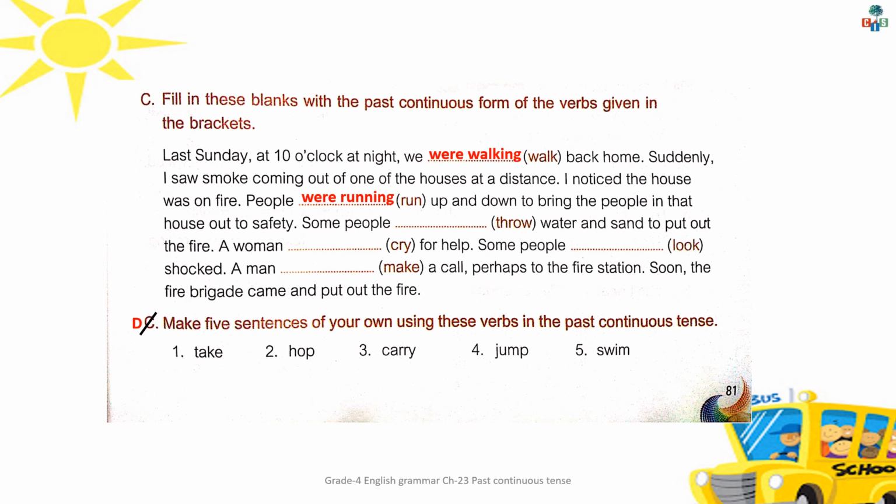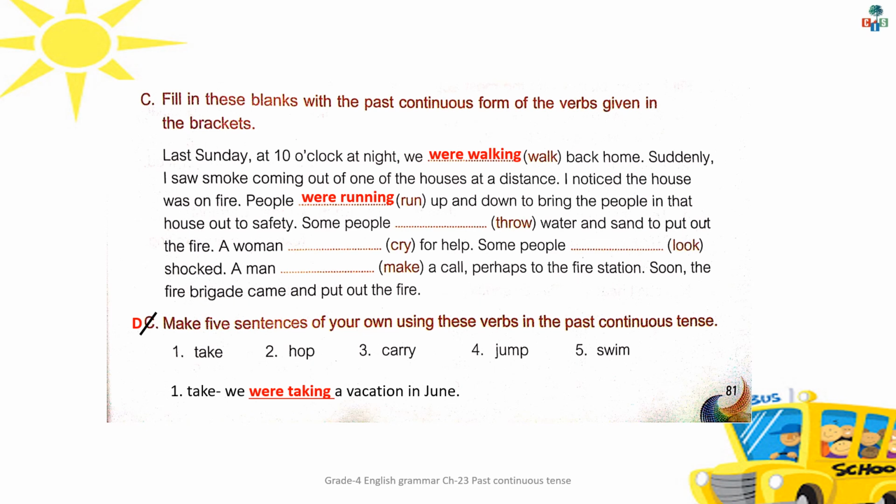Now children, here exercise C is given twice. Here cancel this C and make it exercise D. Make 5 sentences of your own using these verbs in the past continuous tense. Now here children, 5 verbs are given and you have to frame your own sentences using the past continuous form. Now see number 1. The verb is take. So I have framed the sentence here. We were taking a vacation in June.